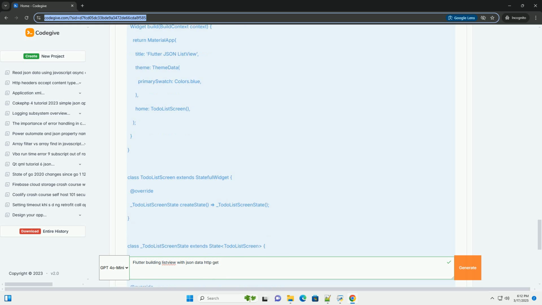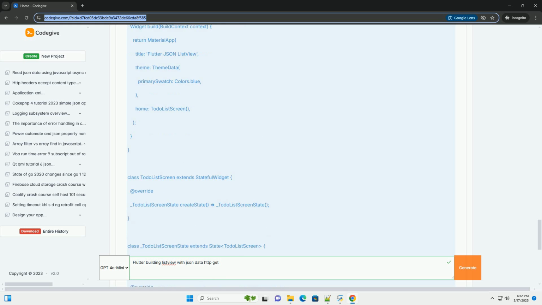_refreshTodos: a function that resets the _todosFuture by calling ApiService.getTodos again, triggering a new data fetch. Using setState rebuilds the widget, causing the FutureBuilder to re-evaluate with the new _todosFuture. AlwaysScrollableScrollPhysics: this is used to ensure that the refresh indicator can be triggered even when the content of the ListView is shorter than the screen height.